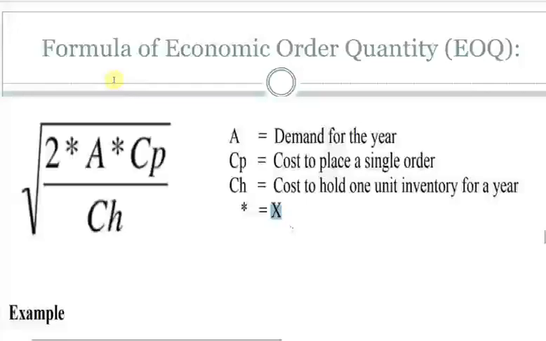So we have a formula that is used to calculate the amount of inventory to be ordered at once. The formula is the square root of 2 times A, which is the demand for the year. So you have to come up with the demand for the year, times the cost of placing an order, or let's just say ordering cost, over CH, which means the cost to hold 1 unit of inventory for a year.